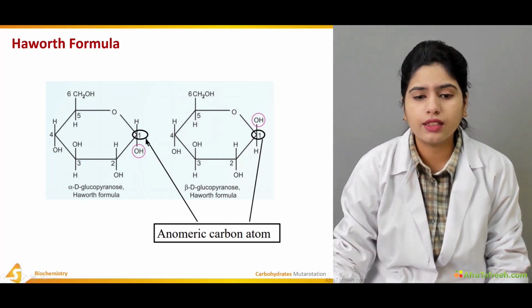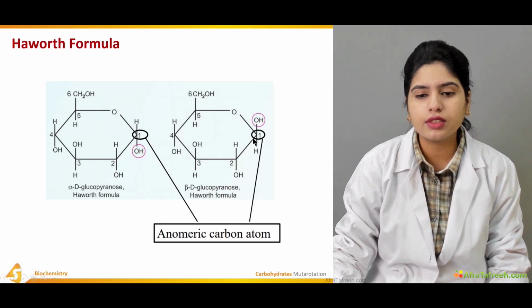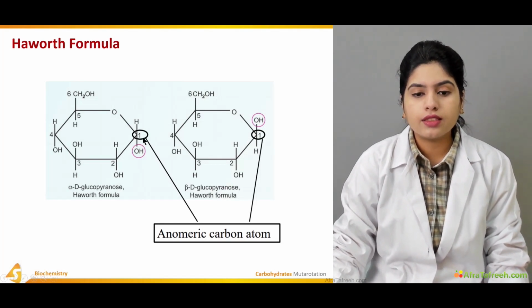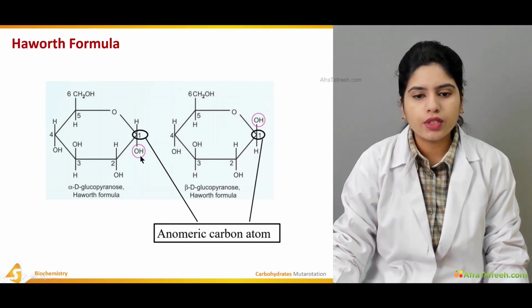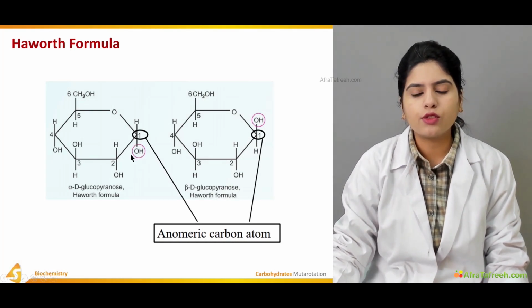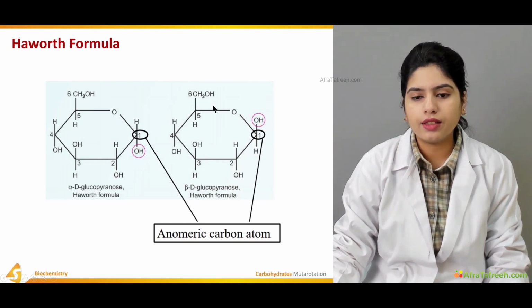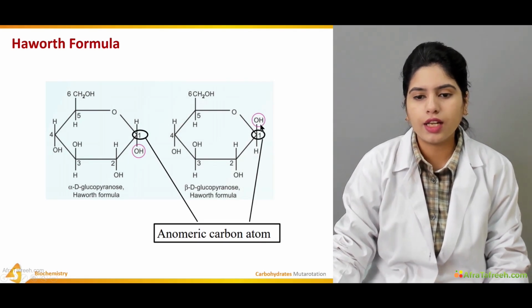Also, these are the anomeric carbons present in the structure that are responsible for the formation of the anomers, as there will be alpha or beta anomers. Alpha whenever this hydroxyl group is present opposite to this aldehyde group, and if it is present on the same side, then beta anomers.